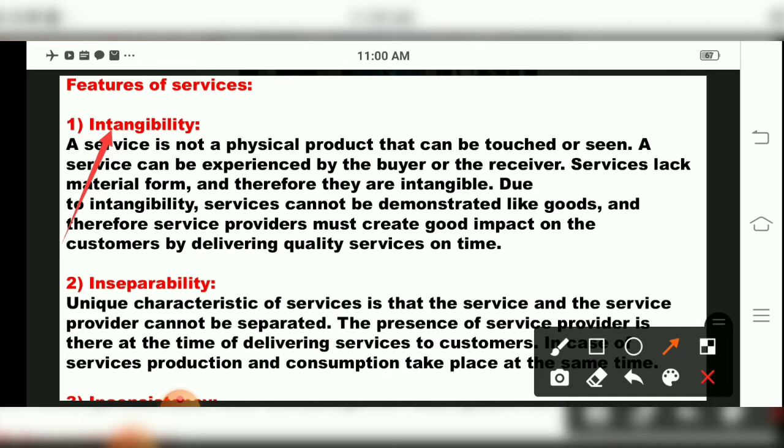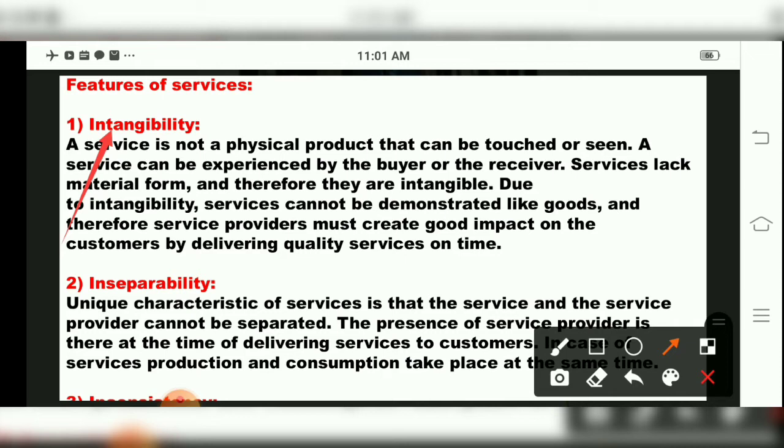Means see, if the service is not in a material form, but the things we do on time, that means quality on time. Say, suppose children, online business is there, for example. From online business I have ordered a raincoat. Now they have told that delivery will be within 2 days. That means they are giving a service, whatever product you have ordered will come within 2 days.